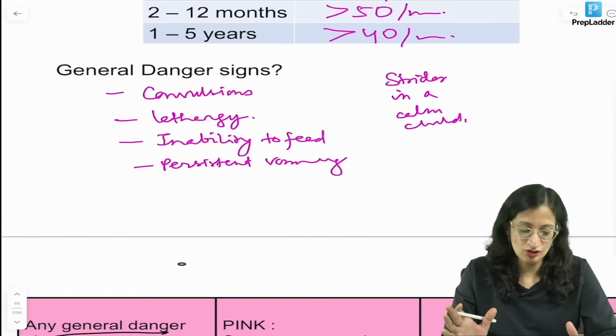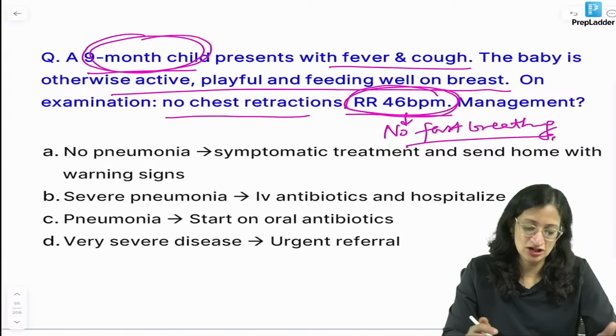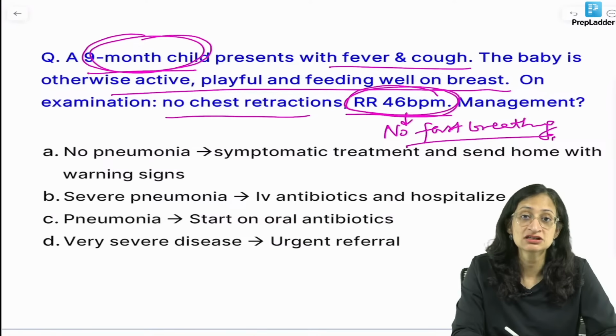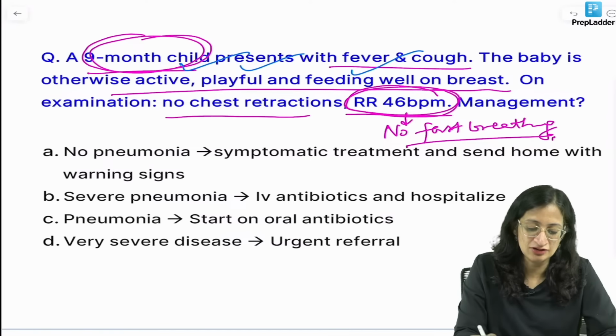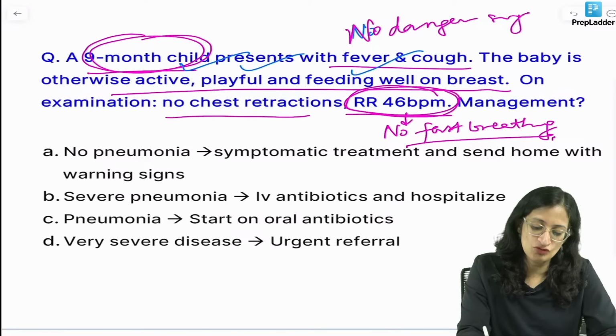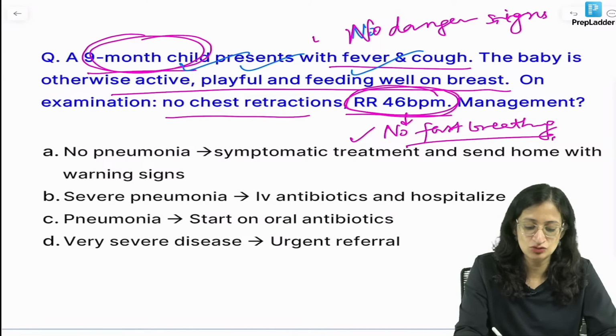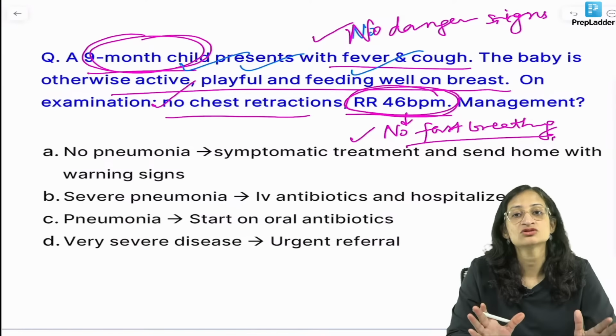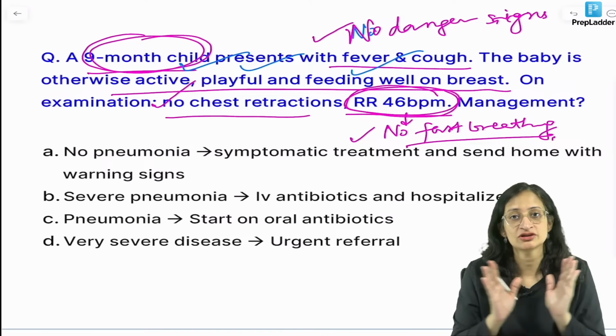Now coming back to our question. Here the child is having fever and cough. The child is otherwise active, playful, feeding well. That means no general danger signs are there, no fast breathing, and no chest indrawing. So the child has what? No pneumonia, cough and cold only.